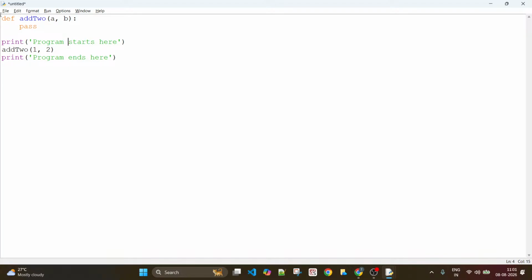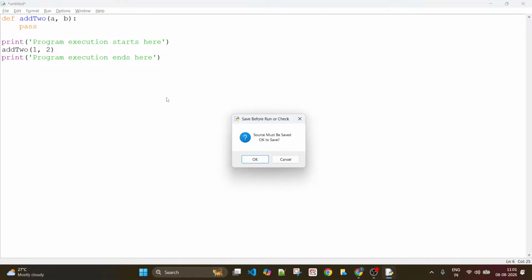It's not the program starts, but program execution, right? Because the program has already started on line number 1. Program execution starts here and program execution ends here. Make sense? Just for you to show how the statements get executed. Okay, just let us run this now.